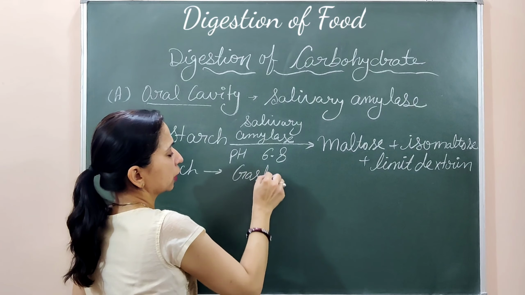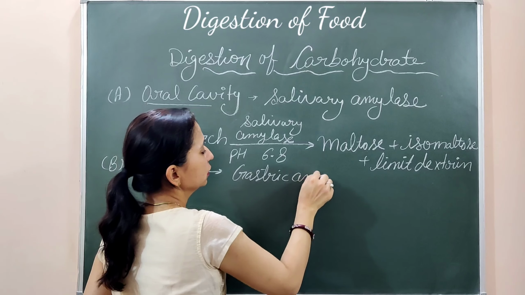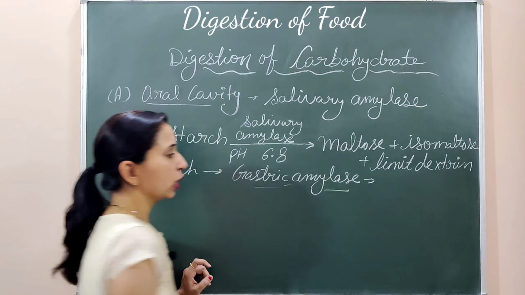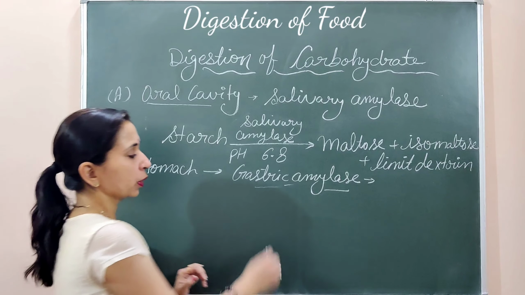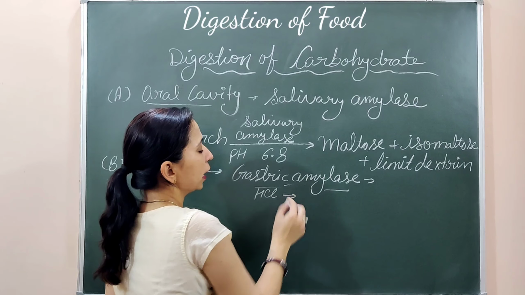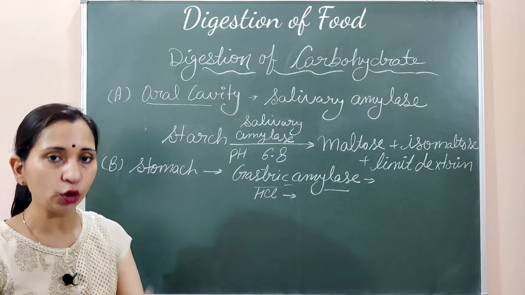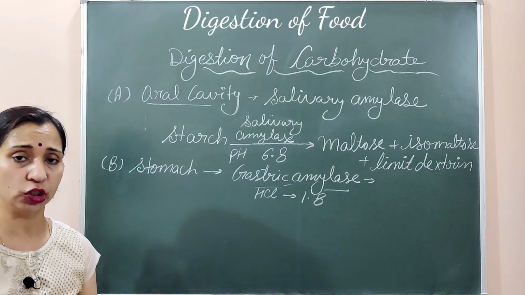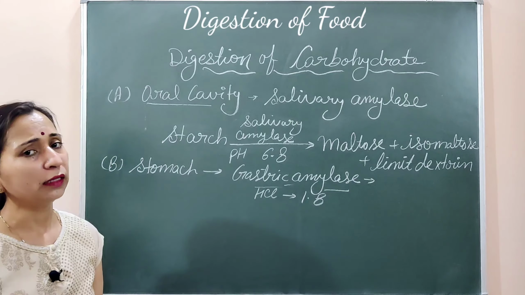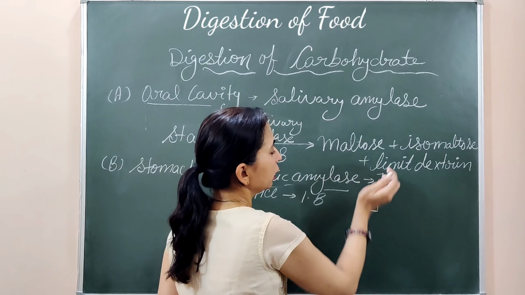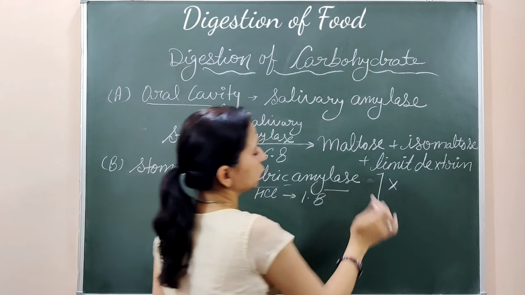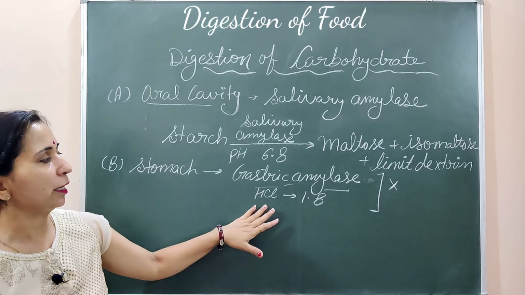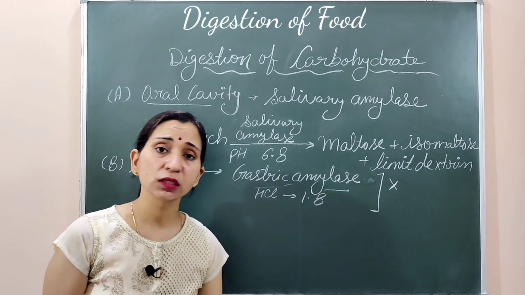यहाँ पे gastric amylase का भी कुछ secretion होता है, but this gastric amylase does not work in this acidic pH. Because due to the effect of the HCl का भी secretion होगा. Due to the HCl secretion, the pH goes very low, 1.5 to 1.8 pH. इतनी low pH यहाँ पे हो जाती है. At this low pH, this gastric amylase is not able to do the carbohydrate digestion. So carbohydrate digestion stomach में नहीं हो रहा because at low pH gastric amylase can't digest the starch.